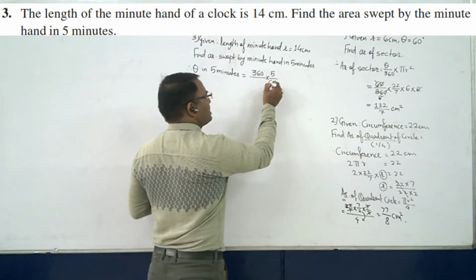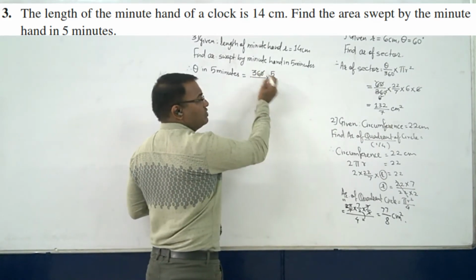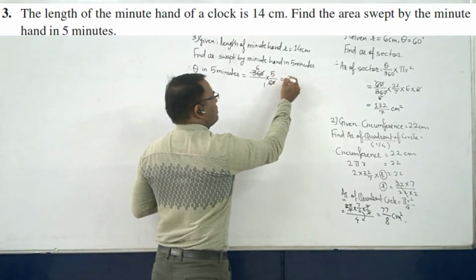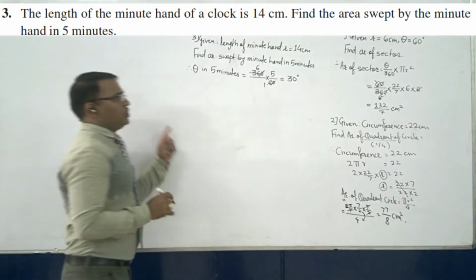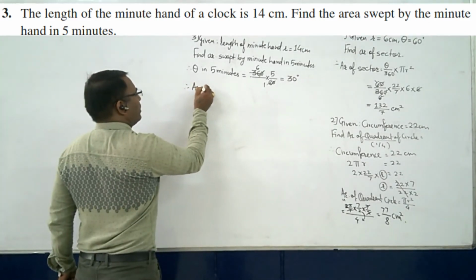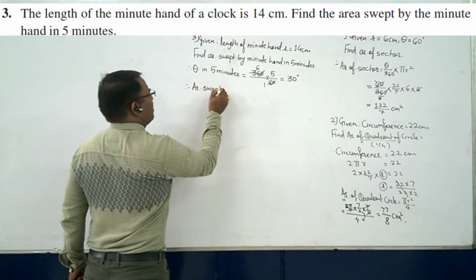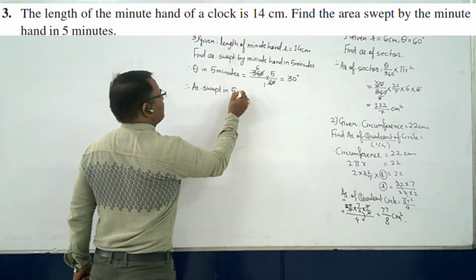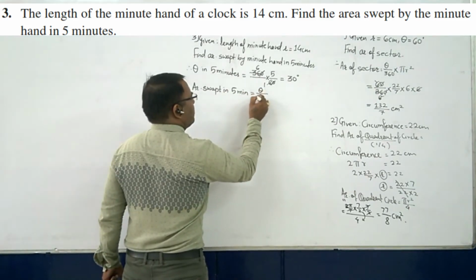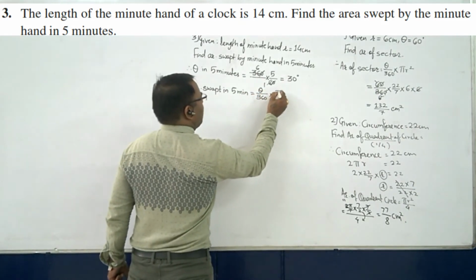So this 0 and 0 cancel. 6 ones are 6, 6 fives are 30 degrees. So your theta is equal to 30 degrees. And now the area swept in 5 minutes can be given as theta upon 360 into pi r square.